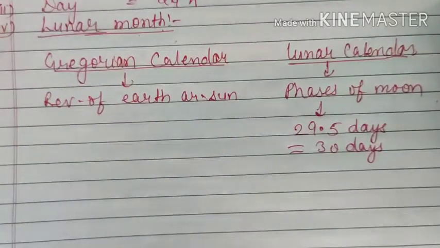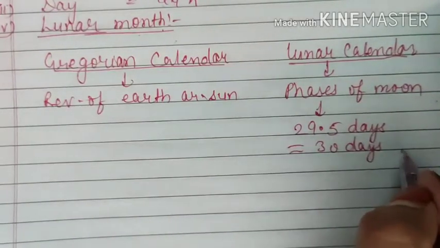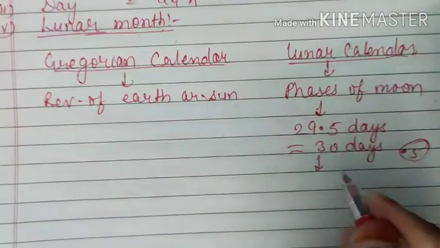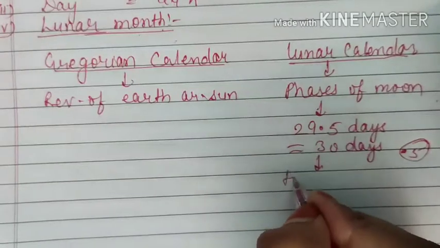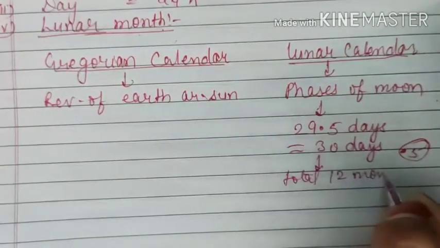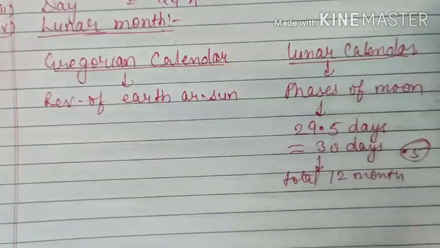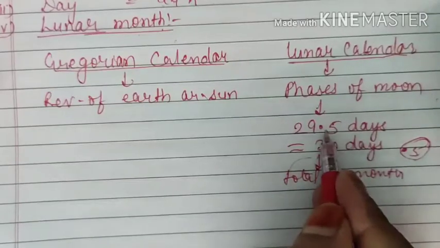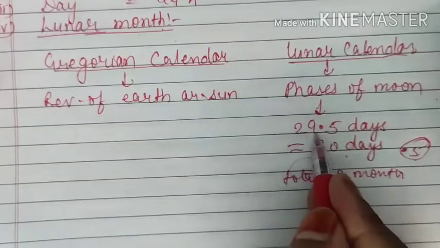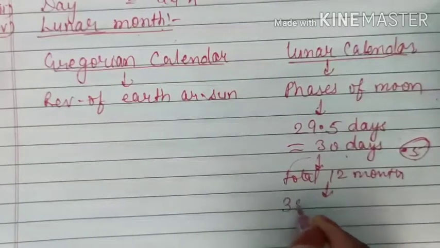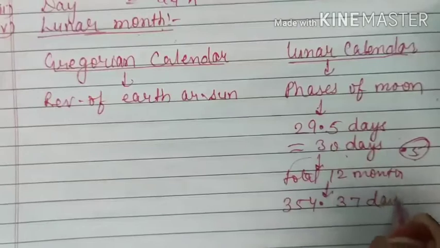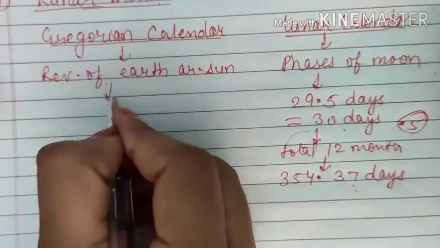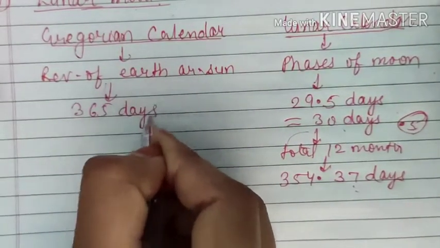So for 1 month it's okay. If you are just rounding off 0.5, that doesn't matter much for 1 month. But the problem started because we are not having only 1 month, but a total of 12 months. And for this, 0.5 creates a problem. So for 12 months, according to 29.5 days and not 30, we are getting 354.37 days in 1 year. 12 months means 1 year only, na? We are getting these many days. However, here we are saying that it is 365 days.